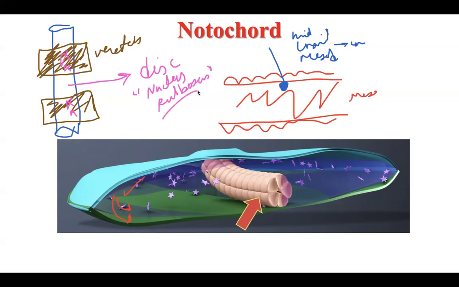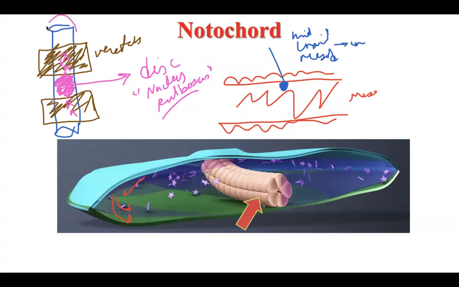Again, what is the fate of the notochord? The part of the notochord inside the vertebra disappears. The notochord in between, the brown color, this one, will give us the disc, especially the center of the disc. What is the name of the center of the disc? Nucleus pulposus.